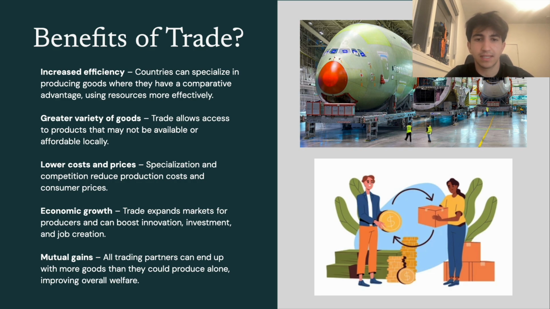For example, us in Canada, we cannot really grow pineapples, but fortunately, we can trade with nations who can. Third, this will lower our costs and prices for products. By allowing specialization to occur, competition will reduce production costs, and thus we pay less as consumers.